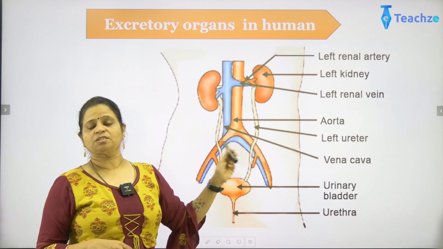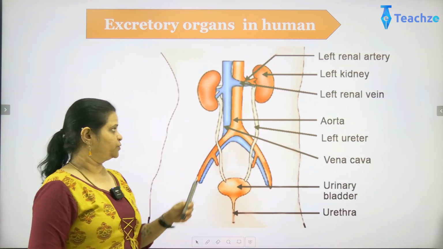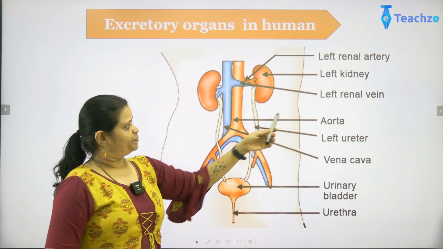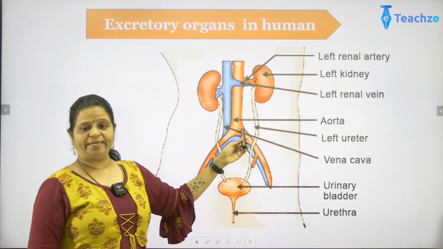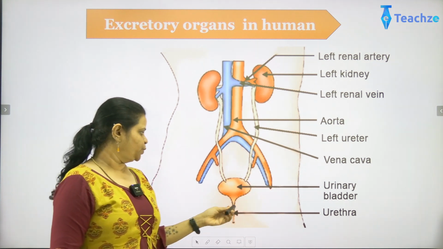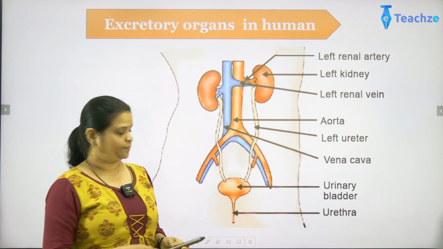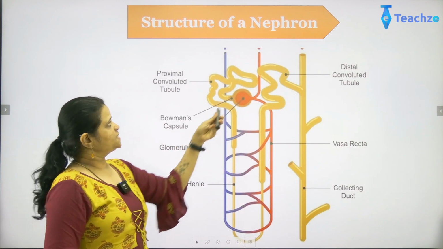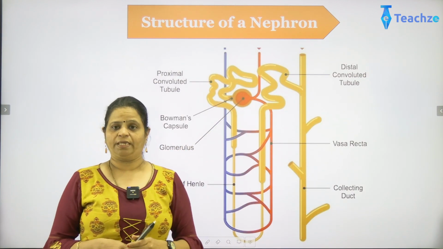This process we will be taking up in the next session. Now these are the parts we have to look at: the kidneys, then the ureters, then the urinary bladder and the urethra. Now coming to the next one. This is the structure of a nephron we are talking about.